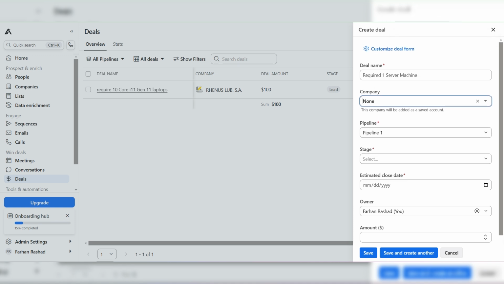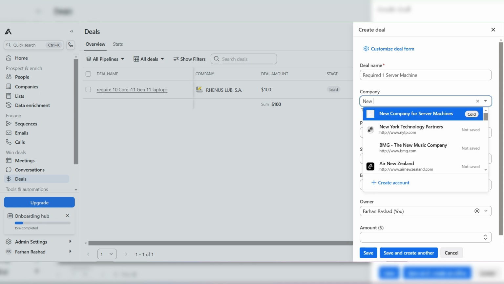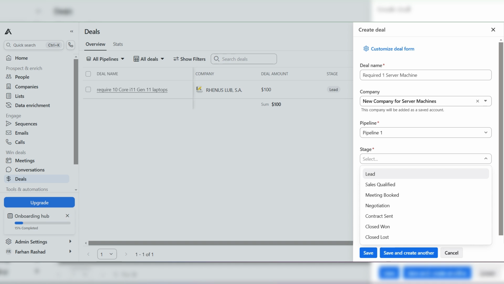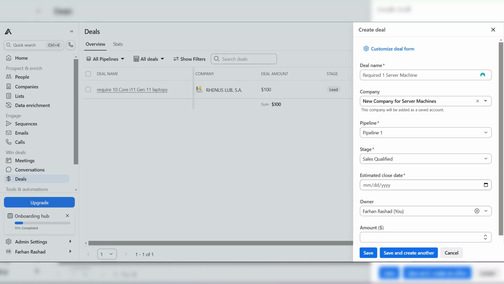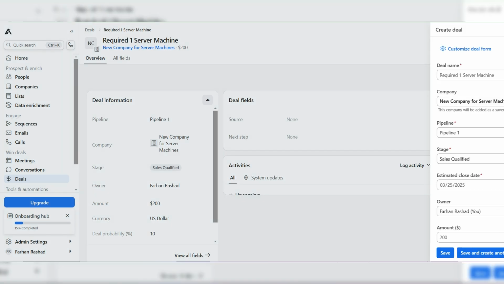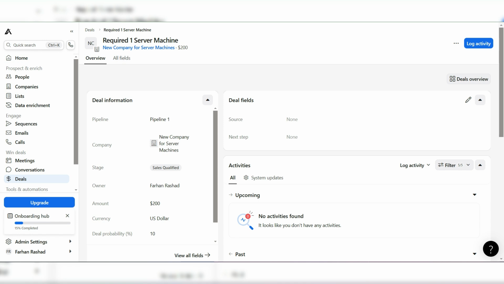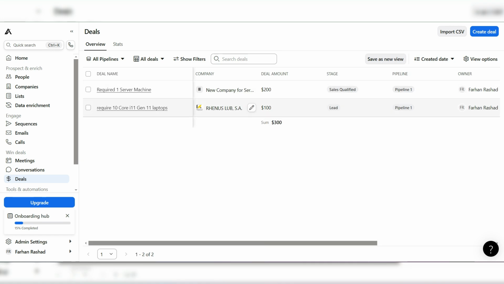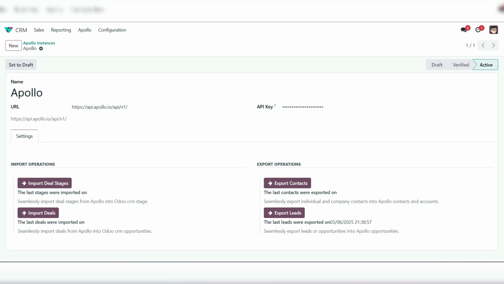So here, new company for server machines. I have selected this company. In the pipeline, select the pipeline stage is the sales qualified, and after that the amount is 200. Okay, so save this one. I have created now the two deals over here. So let me click here in my Apollo account. There are two deals.